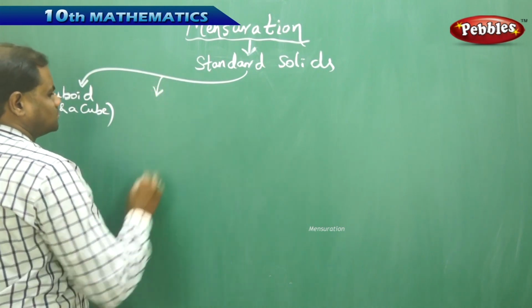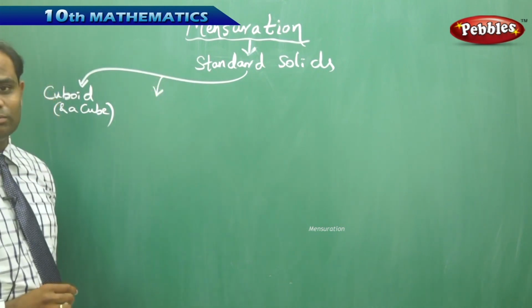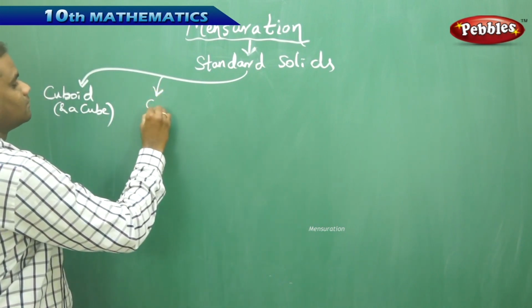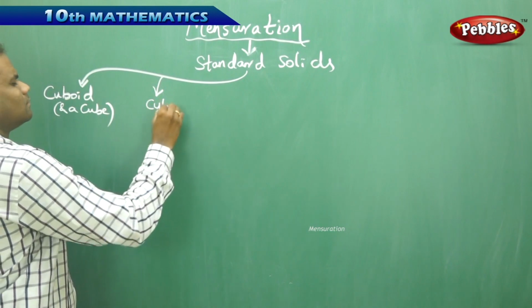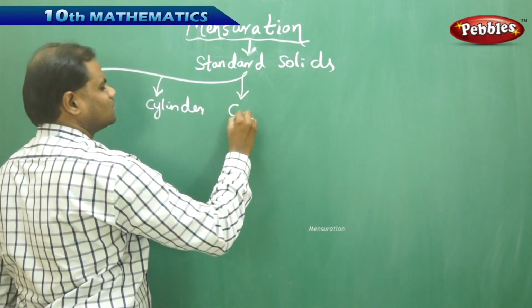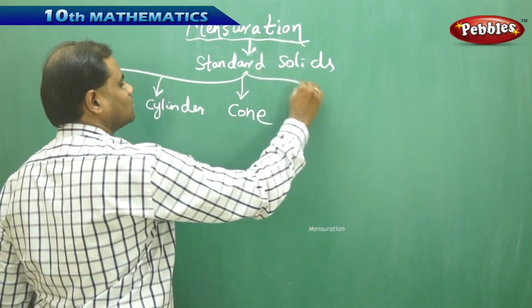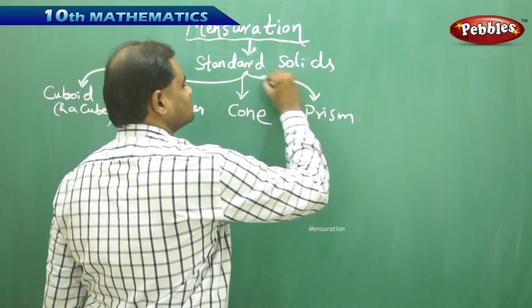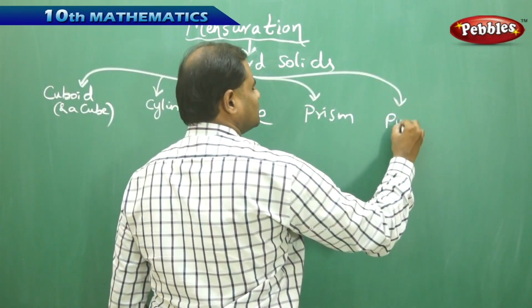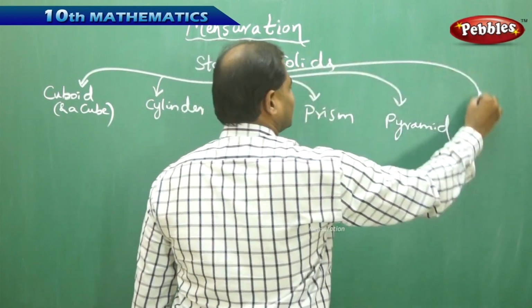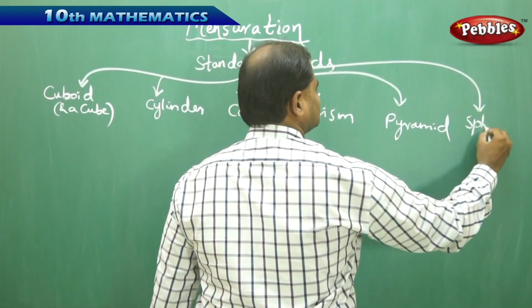Next is, we have cube or cuboid as the first case, and then I have cylinder, then I have a cone, then I have a prism, then I have a pyramid, and then I have a sphere.